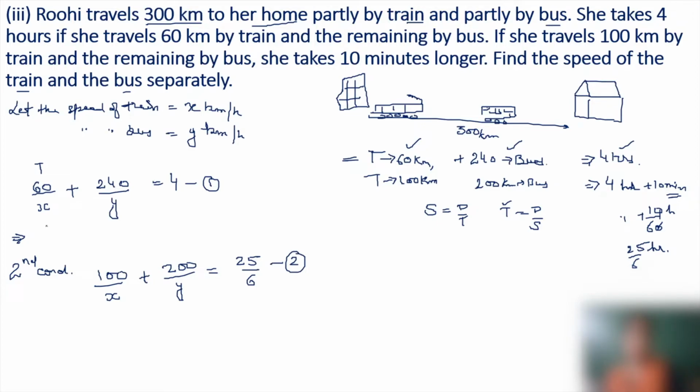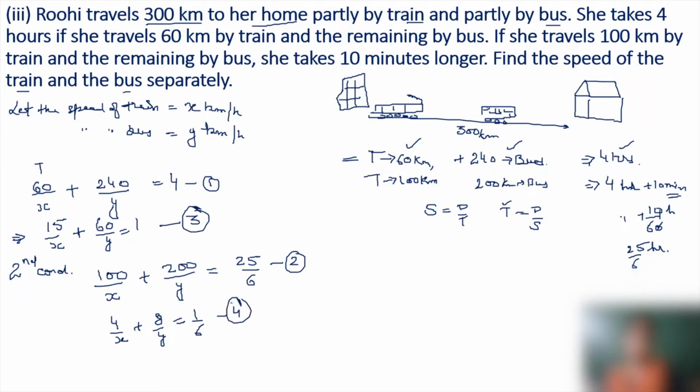Dividing by 4 we get 15 by x plus 60 by y is equal to 1. And in this case also we can divide completely by 25, so we get 4 by x plus 8 by y is equal to 1 by 6. Now this is equation number 3 and equation number 4.